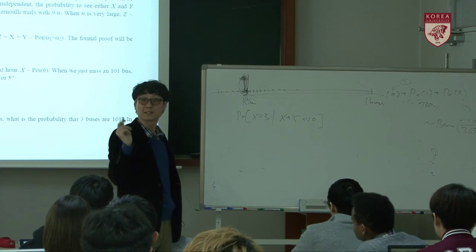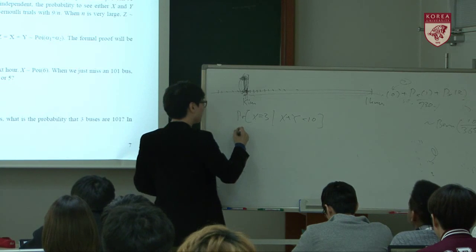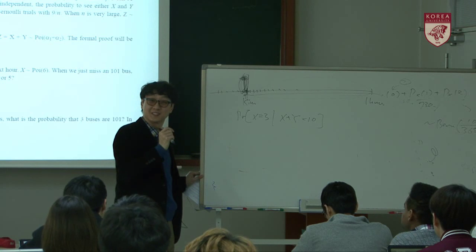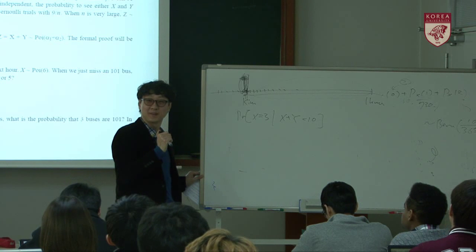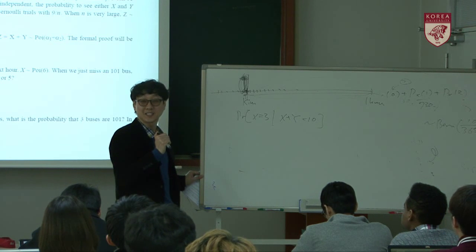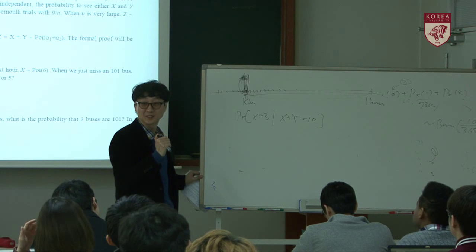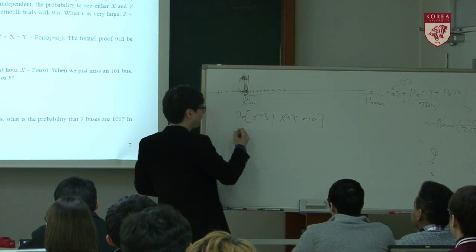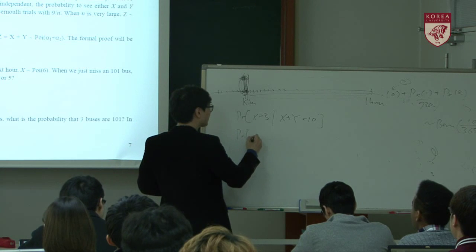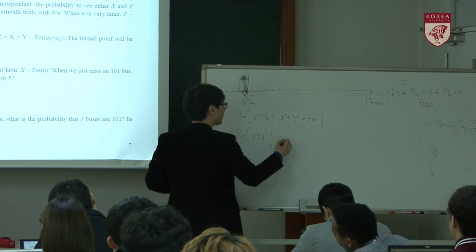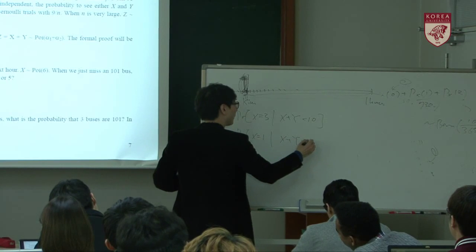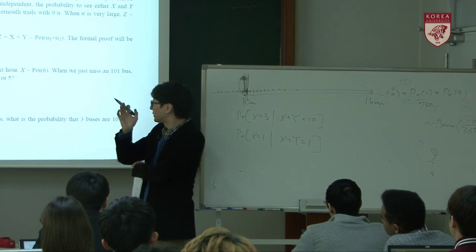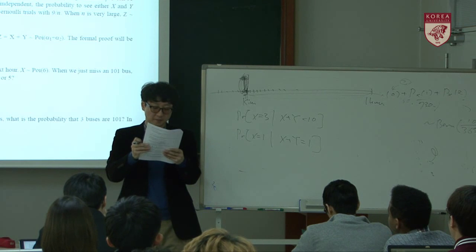So to make it simple, let's think we observe one bus. Then what's the probability that that bus is bus X? That can be formulated as the probability that X equals 1 given X plus Y equals 1. So this is the problem.